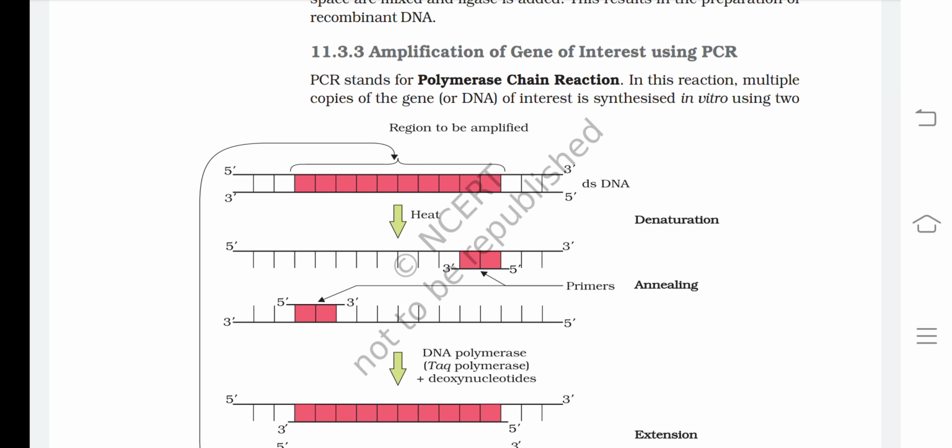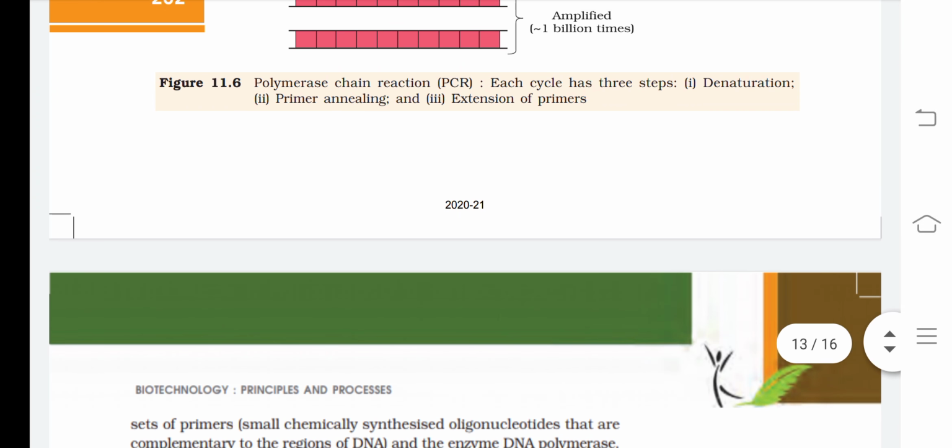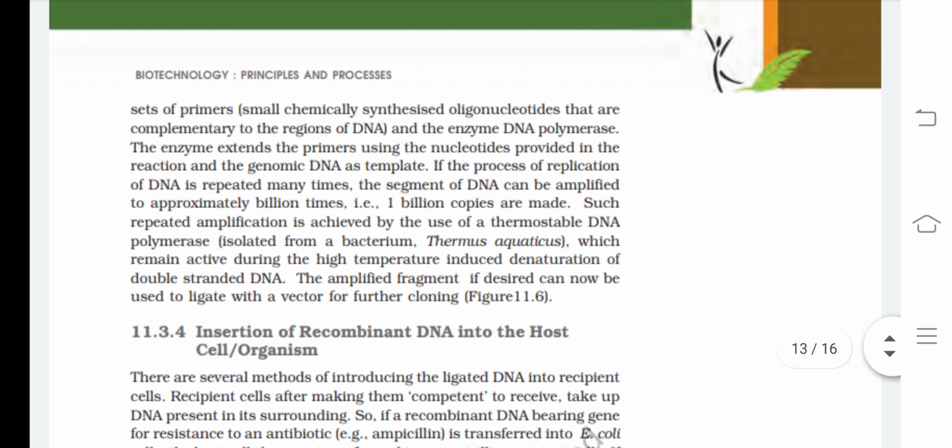In this reaction, multiple copies of the gene or DNA of interest are synthesized in vitro using two sets of primers, small chemically synthesized oligonucleotides that are complementary to the regions of DNA, and the enzyme DNA polymerase. The enzyme extends the primers using the nucleotides provided in the reaction and the genomic DNA as template.